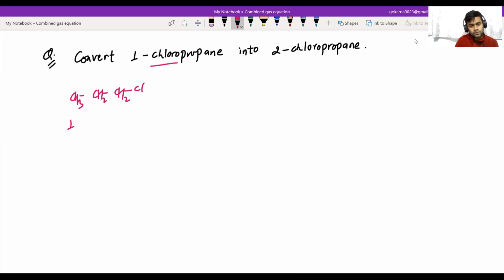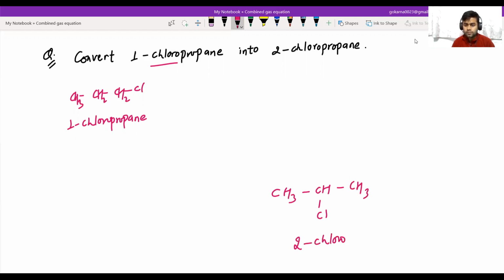This is 1-chloropropane. We have to convert it into 2-chloropropane. I am writing 2-chloropropane here: CH3, CH, Cl, and CH3. This is 2-chloropropane.